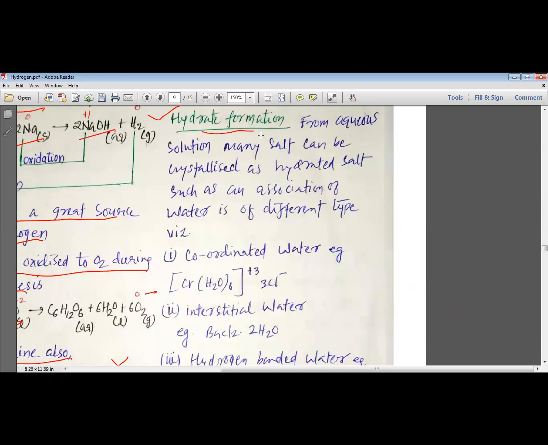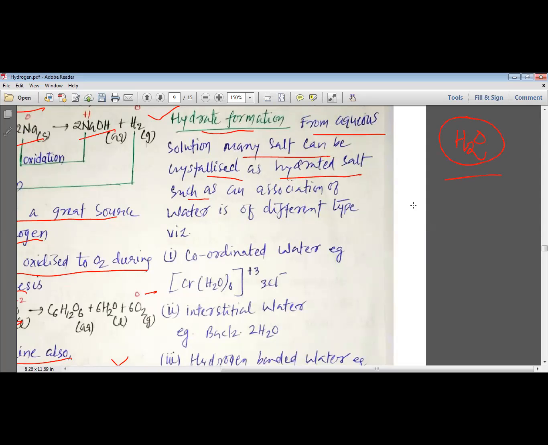In the process of hydrate formation, my dear students, the water molecule is added to the other compound and it remains intact. That means it is not broken into hydrogen and oxygen, but a complete water molecule is being added to the other compound. Let us understand how it is possible. From the aqueous solution, many salts can be crystallized as a hydrated salt.